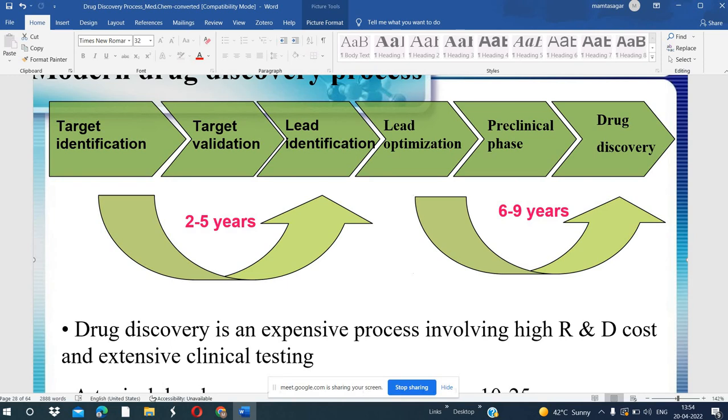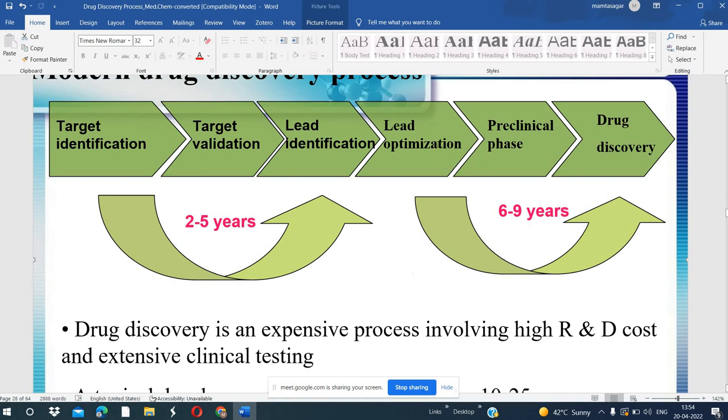There are multi-step criteria: solubility, teratogenicity, and so on. On the basis of that we can do the lead optimization. So this is called the lead optimization process.